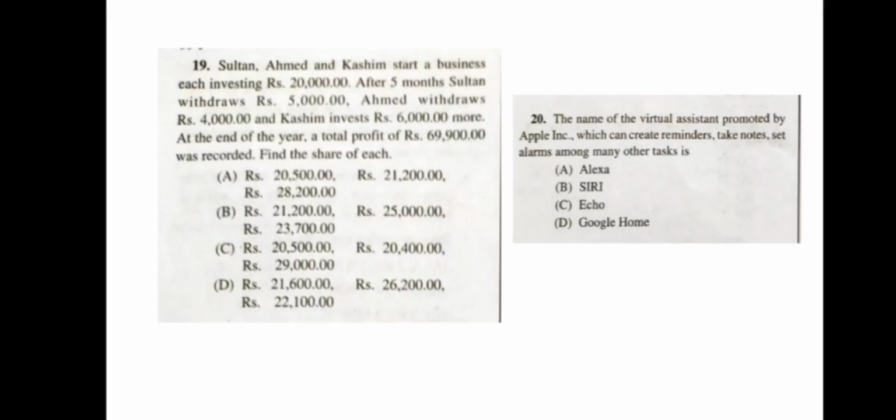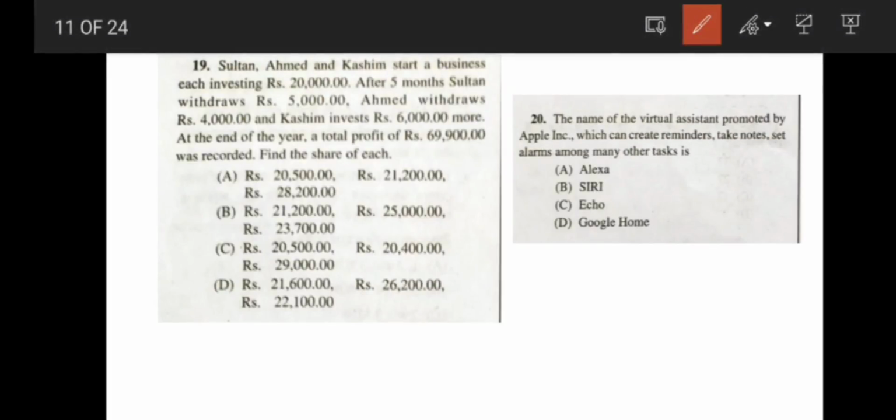Now coming to the next question. New quantitative questions. Okay, so here I am not going to discuss how to solve the question. I will bring another video where I will solve all the quantitative questions and reasoning questions. Here I am just giving the correct answer. As I have already done the exercise questions, I am just ticking the correct answer. So the correct answer of question number 19 is option A.